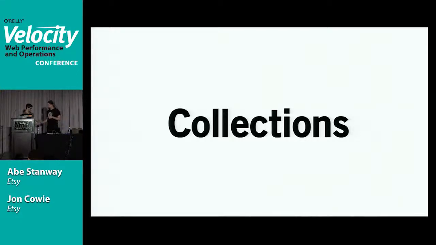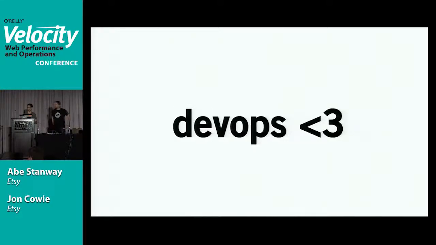So this was the reason, before we get into the demo, we just want to talk a little bit about how this came to be. At Etsy we do DevOps, but the thing is, I'm not an ops guy, I'm a developer, and Cowie is not a developer, he's an ops guy, and the fact that we were able to do this, I think, is a testament to the way DevOps should be done, and it's the way we do it at Etsy.